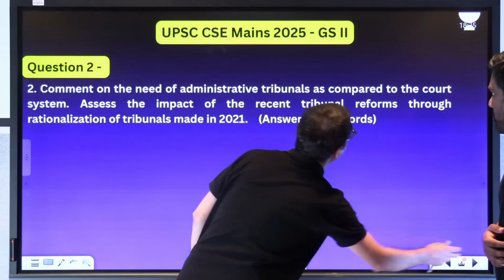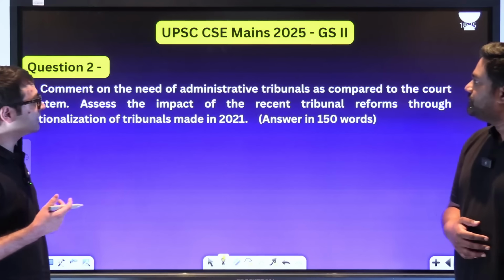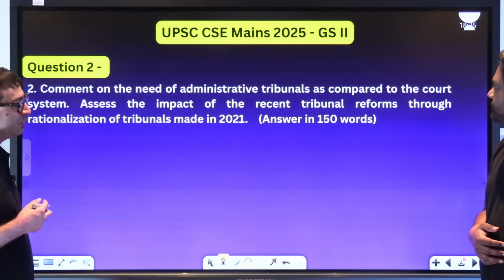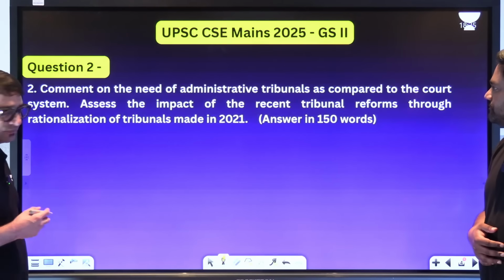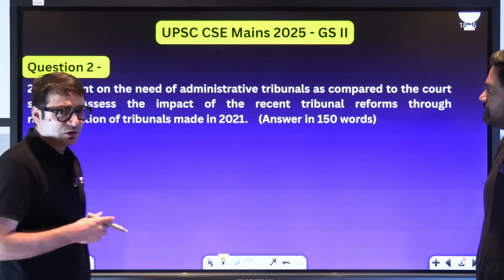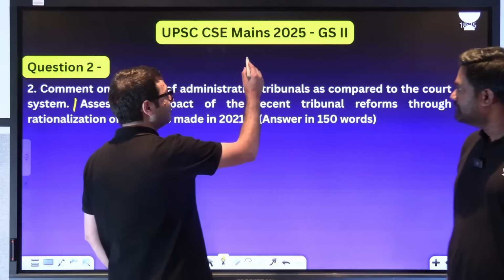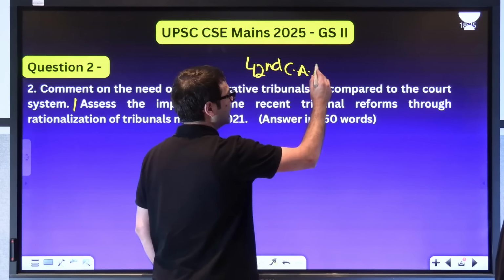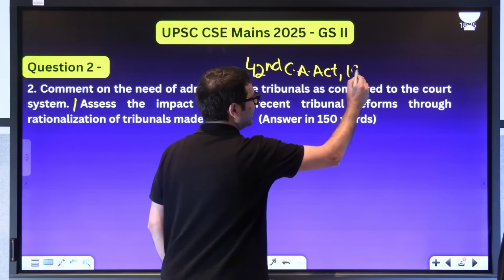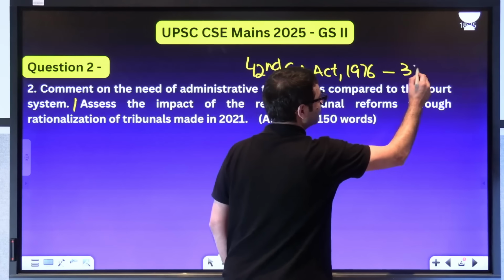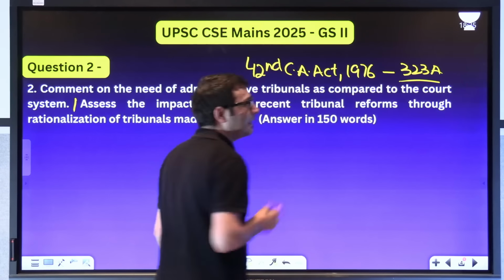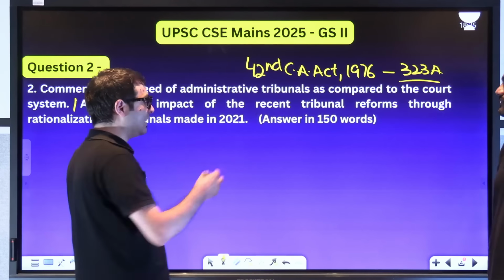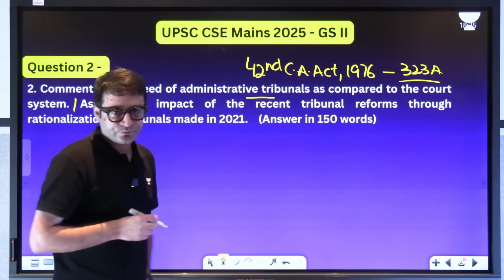If you look at question number 2, comment on the need of administrative tribunals as compared to the court system. That's aspect number 1. So you would know that it was the 42nd Constitutional Amendment Act 1976, which added Article 323A in the Constitution, which talks about administrative tribunals.